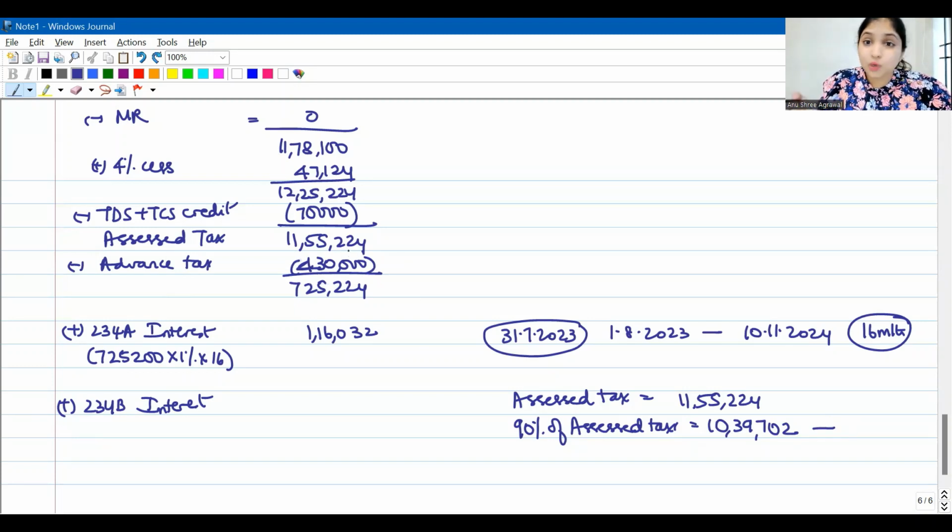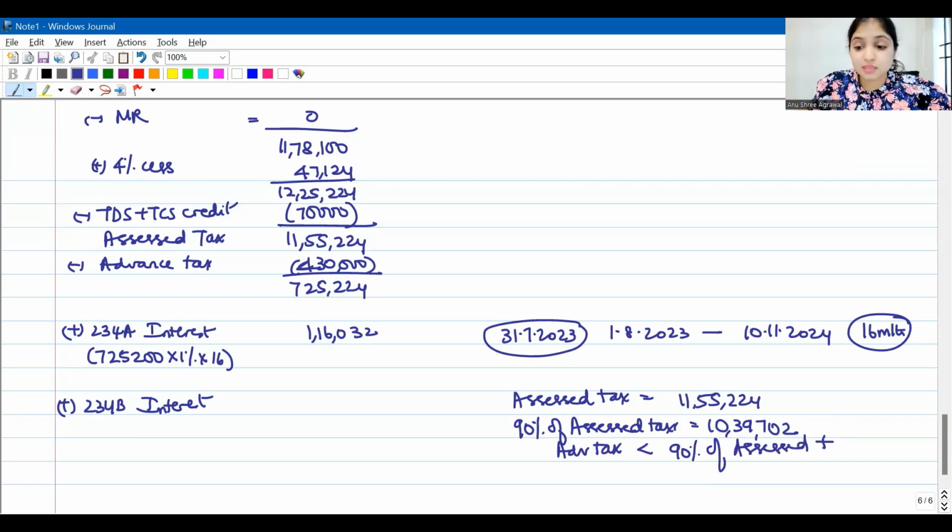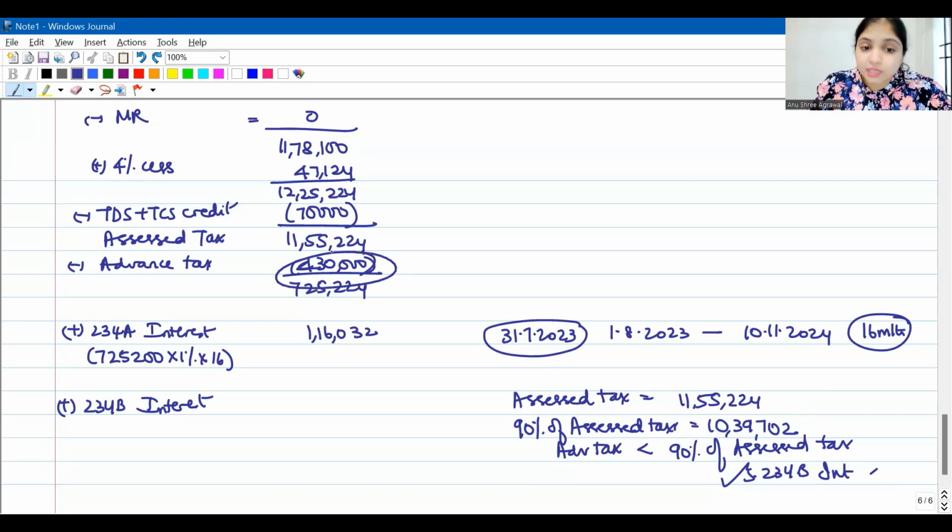No, he has paid only 4,30,000. So the advance tax which he has paid is less than 90% of assessed tax, right? Which means yes, there will be 234B interest. I hope you recall learning all of this, guys. If you've paid advance tax less than 90% of assessed tax, if you had paid this much advance tax, at least we would be happy. 10% relaxation we will give you, 90% at least you should pay. But assessee has paid even less than 90%, 234B interest will apply.